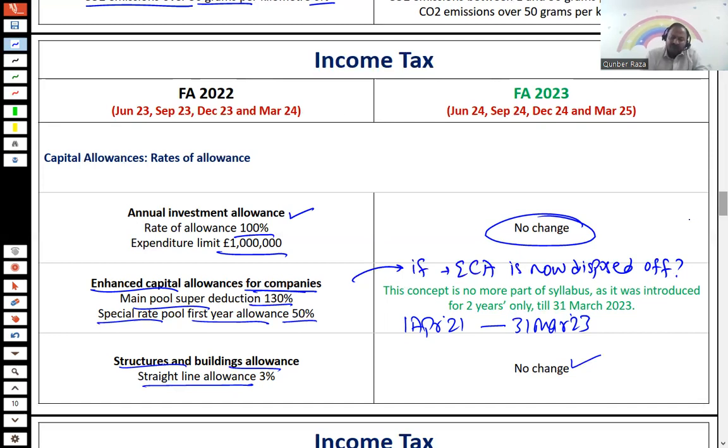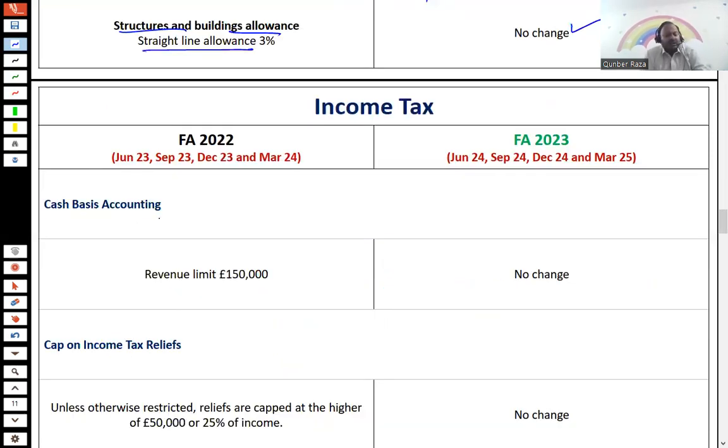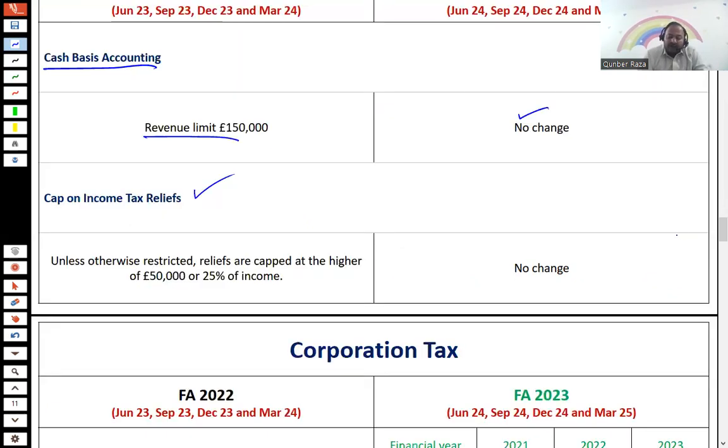With respect to income tax, the cash basis, the optional philosophy, is still applicable. Revenue limit 150,000. There is no change. With respect to the losses, the cap on income tax relief is 50,000 or 25% of total income. There is no change. So this discussion summarizes the changes relating to income tax.